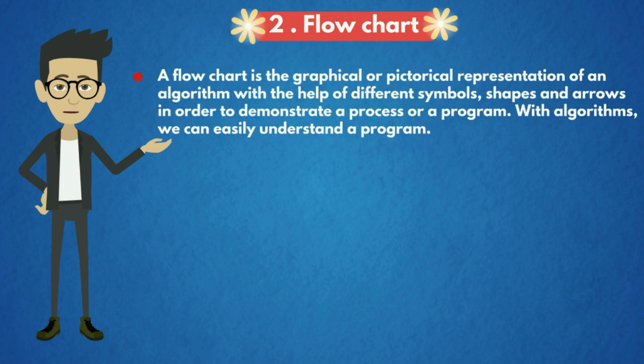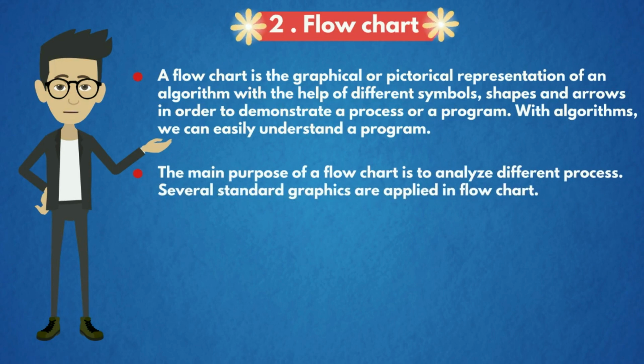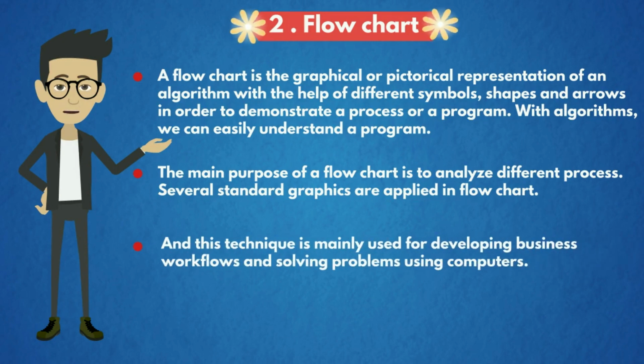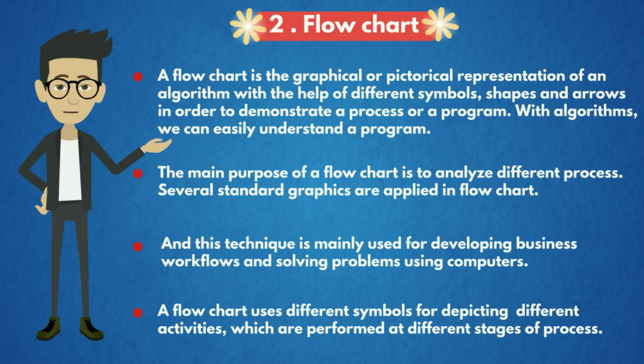A flowchart is a graphical or pictorial representation of an algorithm with the help of different symbols, shapes, and arrows in order to demonstrate a process or a program. With flowcharts, we can easily understand a program. The main purpose of a flowchart is to analyze different processes. Several standard graphics are applied in a flowchart, and this technique is mainly used for developing business workflows and solving problems using computers. A flowchart uses different symbols for depicting different activities which are performed at different stages of a process.